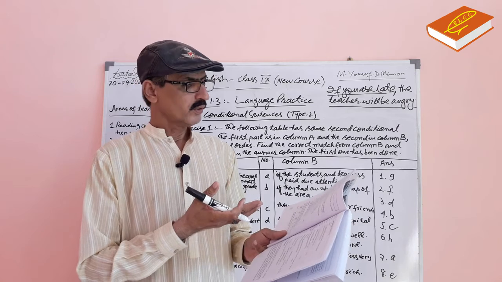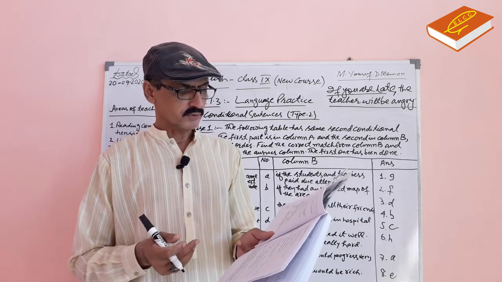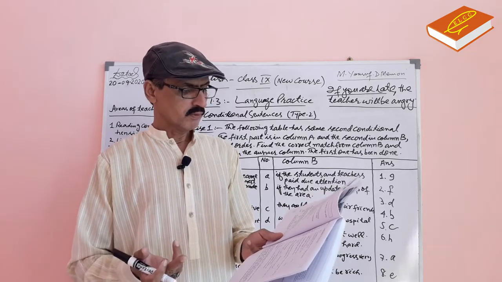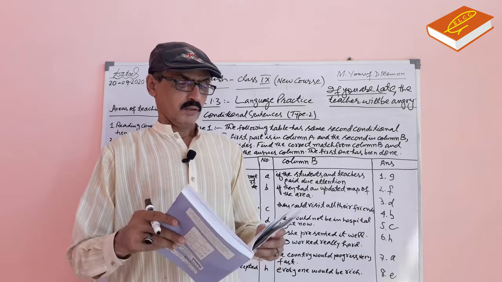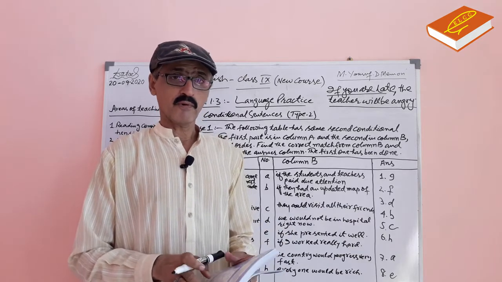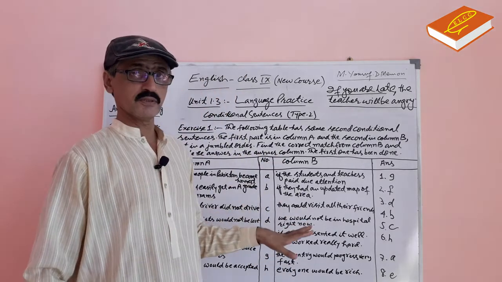In this way, you can complete all the other sentences. Verbs have been given. You can use your own verbs. You are advised to make more conditional sentences like this.